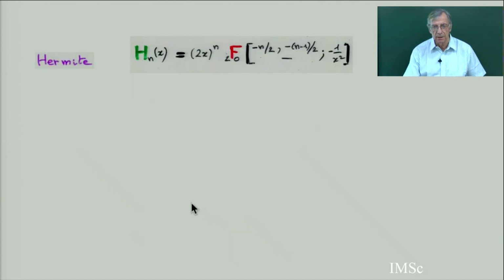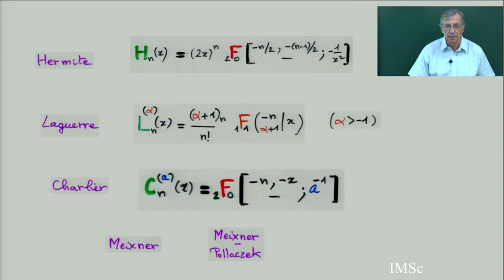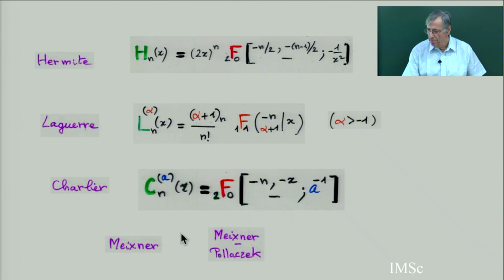So each of these classical polynomial, we have seen three classical polynomial last time: the Hermite, the Laguerre, and the Charlier polynomial can be expressed as a simple formula in terms of this hypergeometric function. In chapter 5a, I introduced only the commutative interpretation of these three polynomial. I did not give an interpretation of the Meixner-Pollaczek. These five polynomial are the five Scheffer polynomial. Scheffer means it fits very well with the exponential structure, exponential generating function.